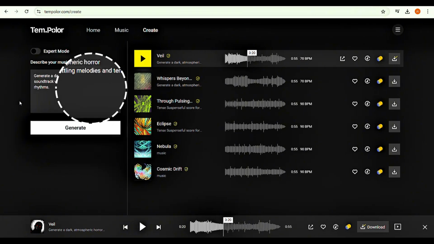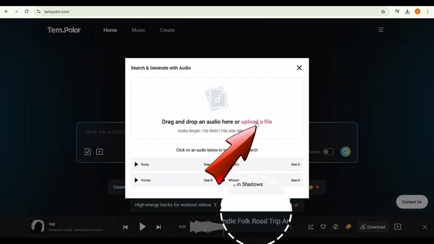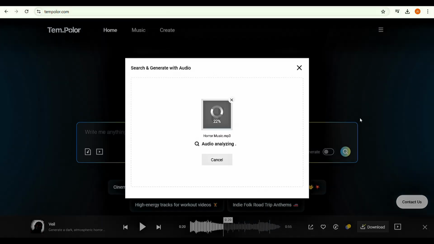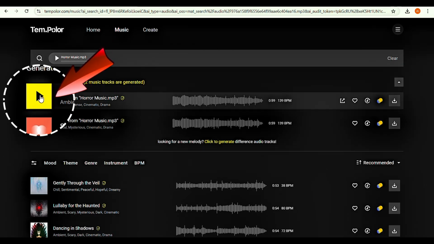Moving to the second method. Click home and disable the generate. Choose audio symbol and select upload a file. Upload the horror music we created earlier. Once the AI processes the file, click the play button to review the result.